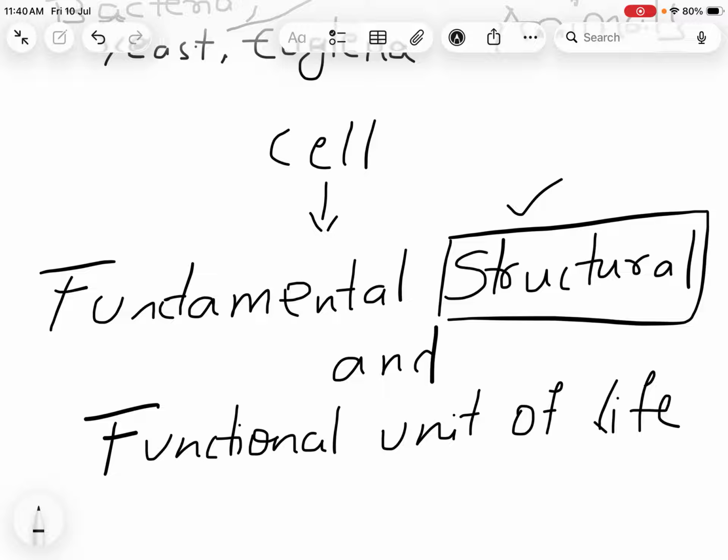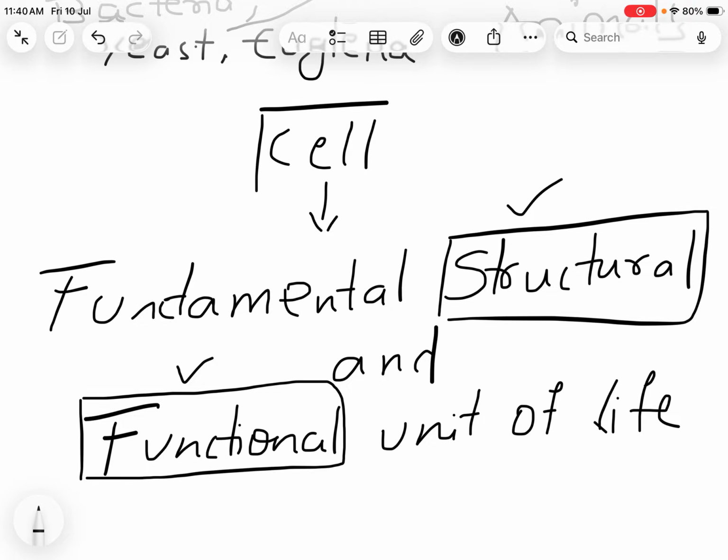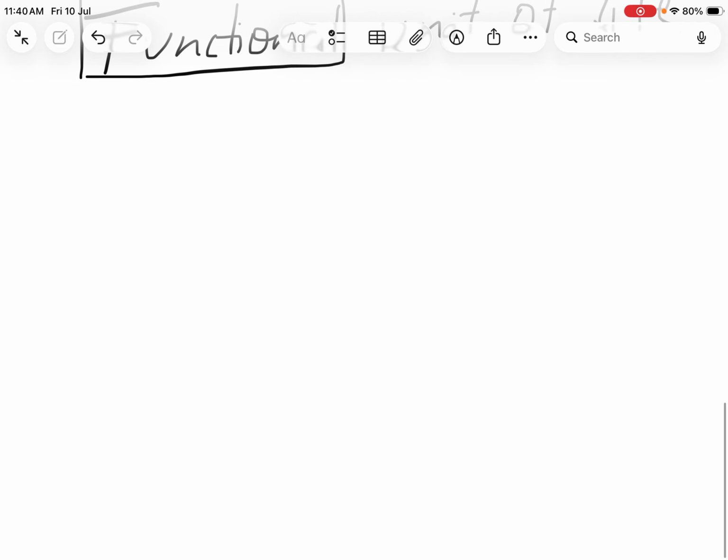So hence we call it the fundamental structural unit of life. And we also call it the fundamental functional unit of life. Because all kinds of functions required for life, for you to live, respire, walk, talk, run, any kind of functions, this cell is the fundamental unit. So that's the reason we call this cell the fundamental structural and functional unit of life. Done. So next we'll discuss a few important scientists and their discoveries.